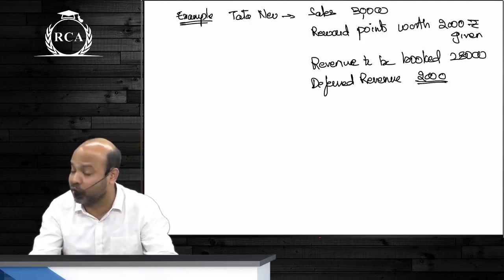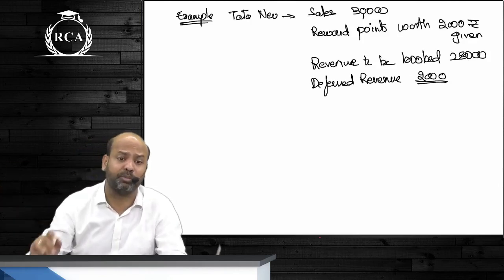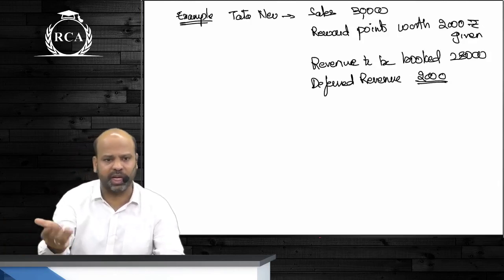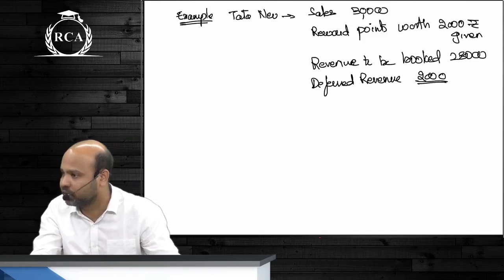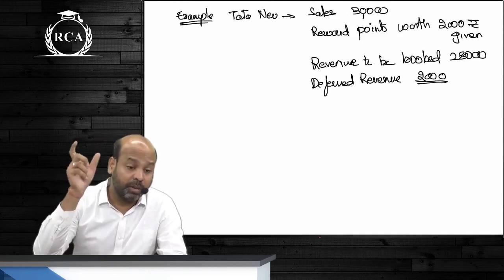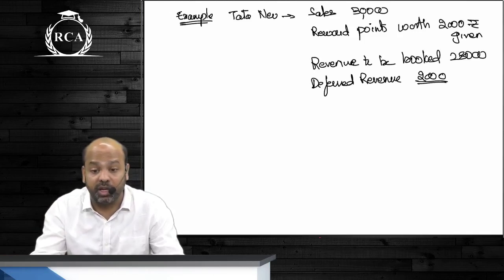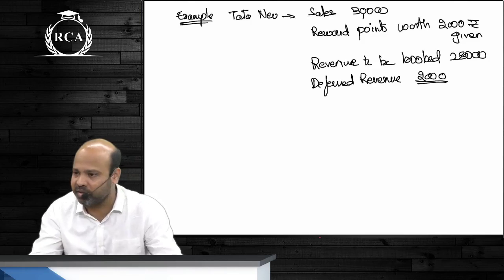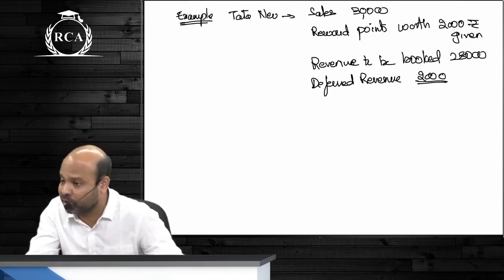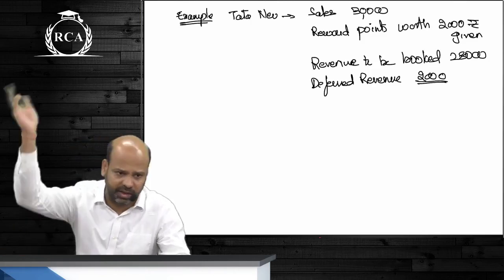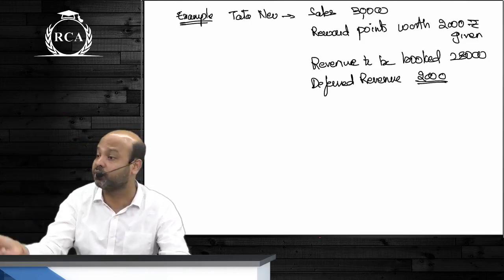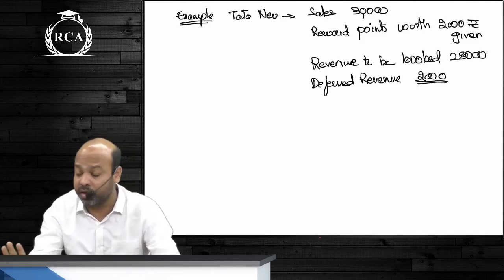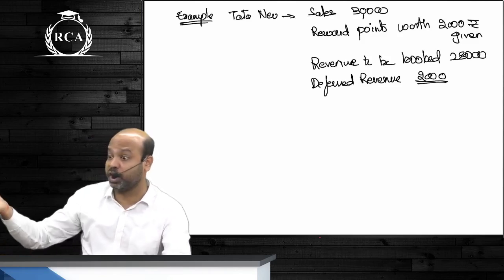Though normally, guys, in a lot of cases, if you're going to Ratnadeep and buying some product, when will the risk and reward incidental to ownership get transferred? Only when you take delivery of the product. Yes or no, guys? Are you understanding? So in the majority of cases, risk and rewards incidental to ownership get transferred only upon physical possession. But that does not mean in every case it should be only upon physical possession. There will be other cases. In AS9, we'll learn about 15-20 cases where risk and rewards are not transferred at the time of physical possession. But normally this is for sale of goods, and also there should be certainty of collection.